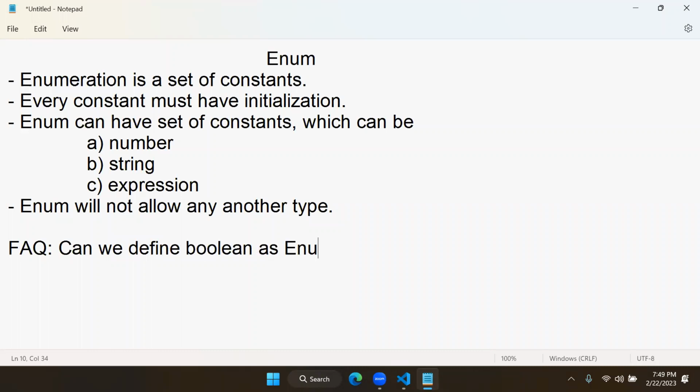The answer is no, because Boolean is not a constant. So we cannot do that. If Boolean is not a constant, then you cannot handle it. So generally enums are used for handling constants.